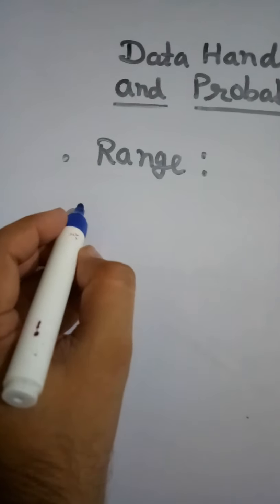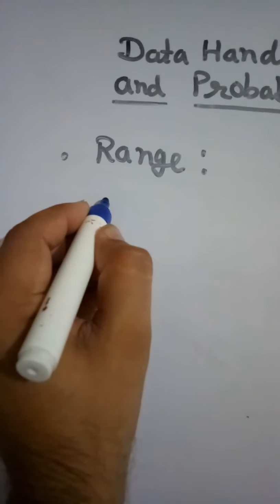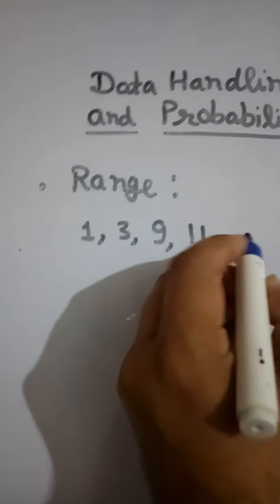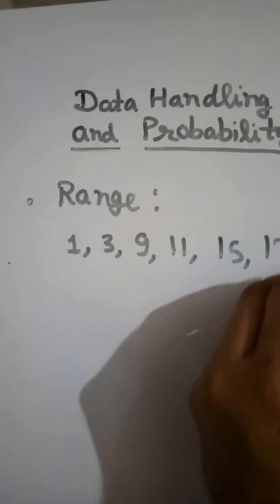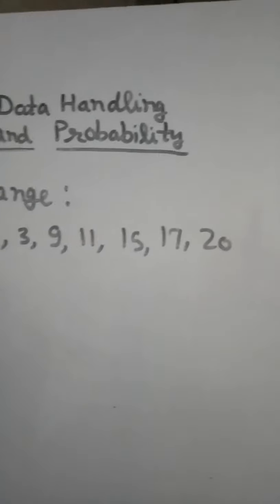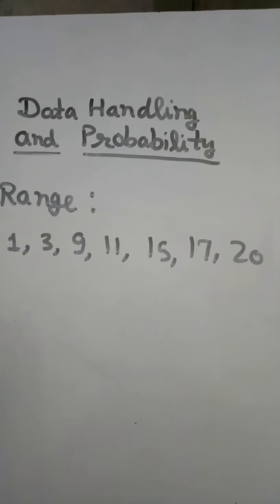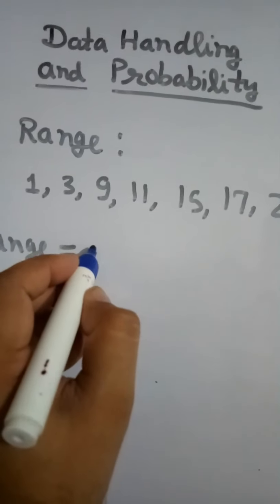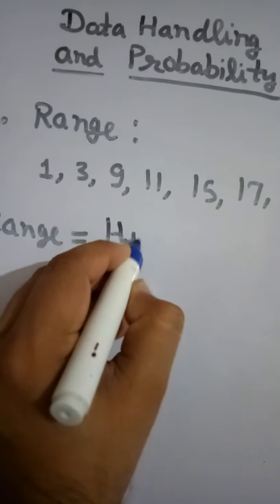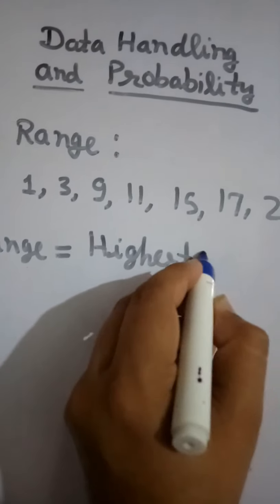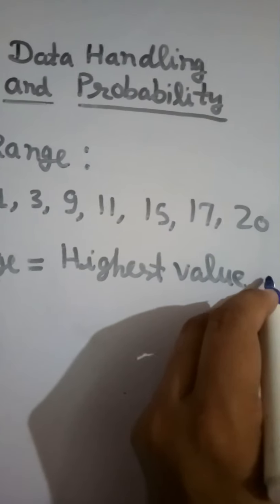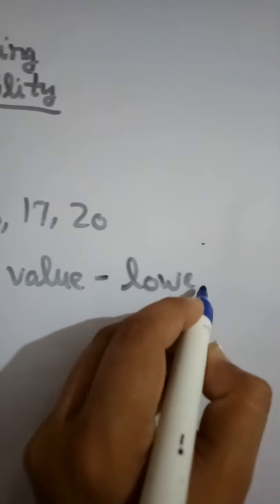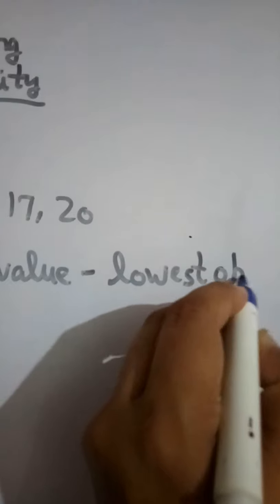If the data is given as 1, 3, 9, 11, 15, 17, 20, the range of the given data is, the formula is, highest value, means observation, minus lowest observation.